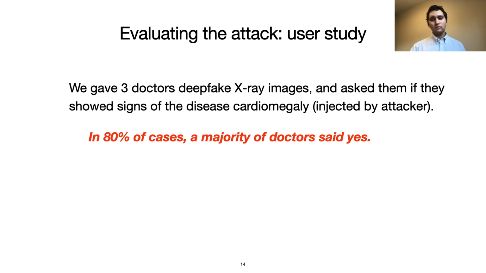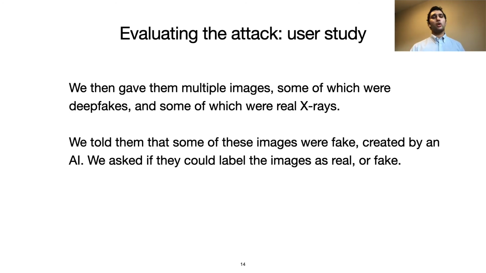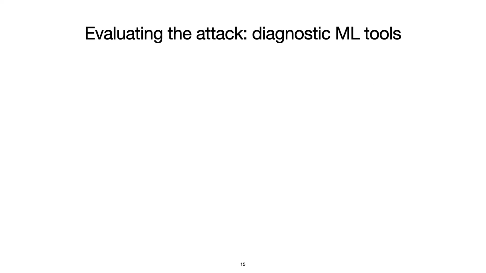We then gave them multiple images, some deepfake, some real, and told them that some of these images were fake, created by an AI. And we then tasked the doctors with labeling the images as real or fake to see if they could tell them apart. And it turns out they could not tell the difference and ended up classifying the images with only a 50% accuracy.